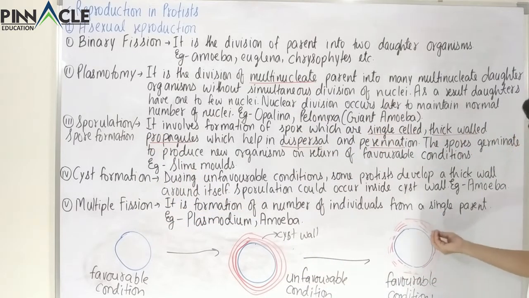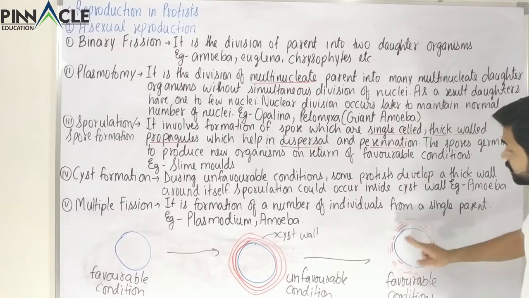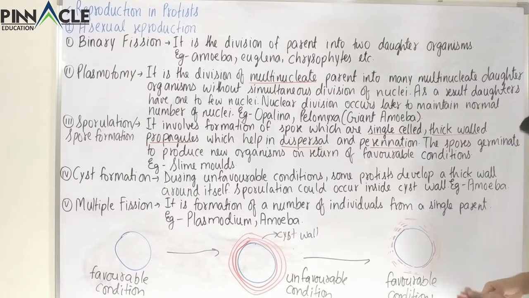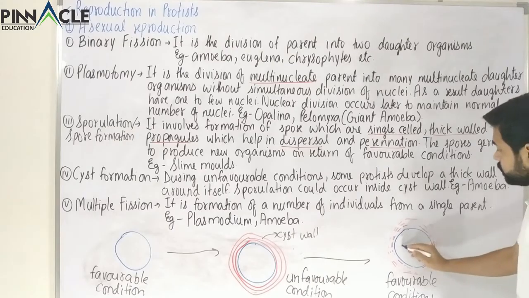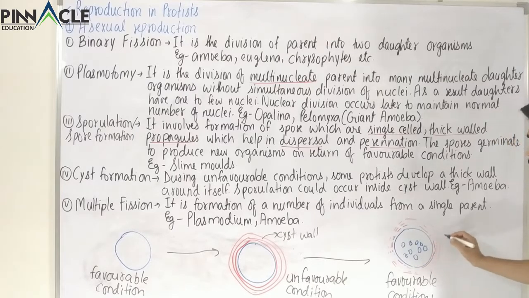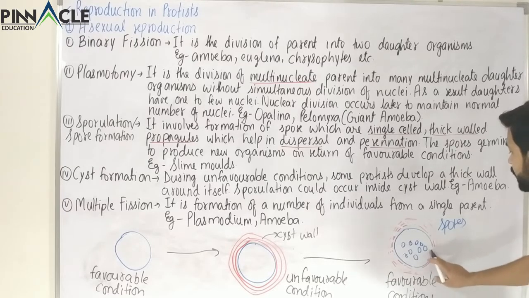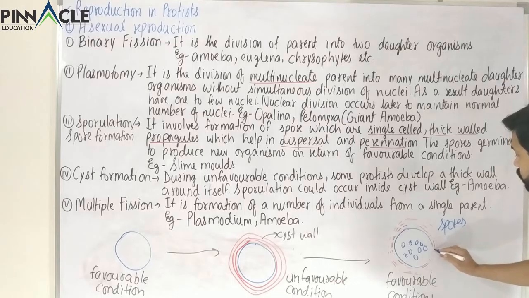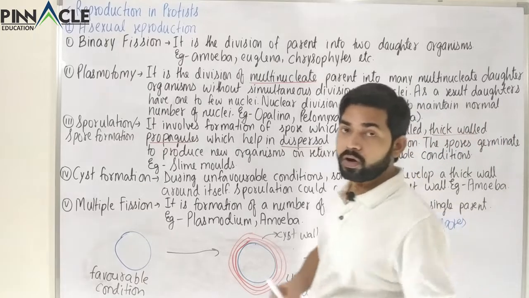So when the cyst wall breaks down, something like this, the spores which are formed inside, these are the spores which have been formed, and these will be liberated. These spores will come out through the wall, and these spores will form newer organisms.